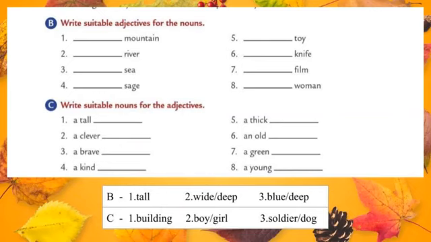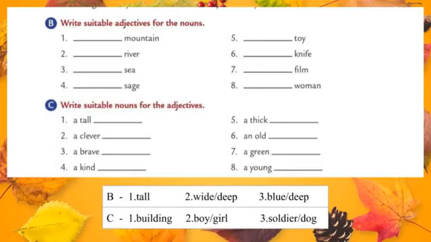So building is a noun. Okay, you should write your own answers also, but a suitable noun, you should write a noun. Let's move to the next one, a clever dash, a clever boy, a clever girl, a clever dog, so whatever. Let's move to the third one, a brave dash.